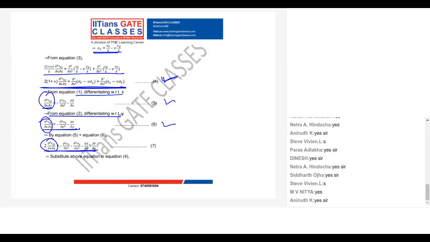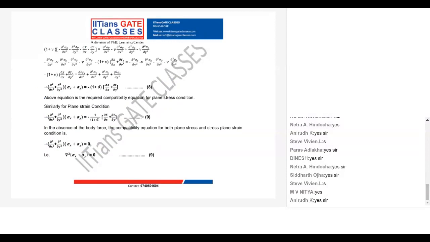Look into these equations quickly. When you substitute in equation 4, after rearranging all the terms, you will get this final equation.